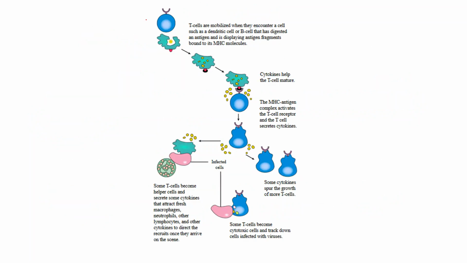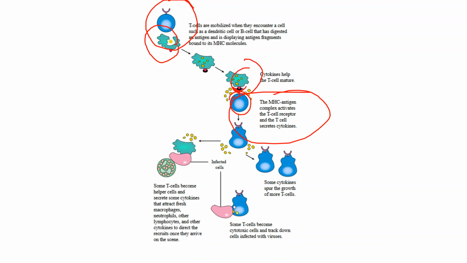So here we can see that these are the T cells mobilized, and they encounter the dendritic cells, and how this activation helps. Some T cells also activate the B cells so that they can produce the antibodies, and these are the MHC. So these are the APCs. They showcase this antigen to these T cells, and after the processing of this antigen, the engulfment will start